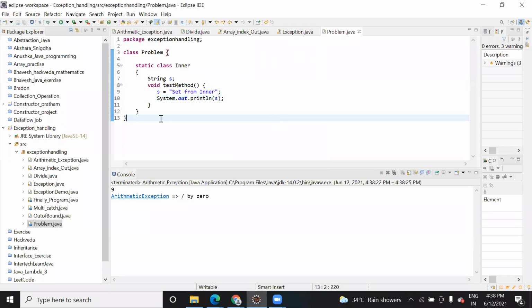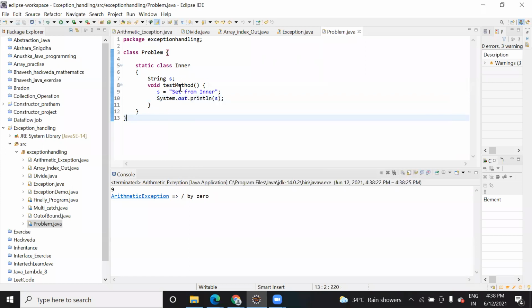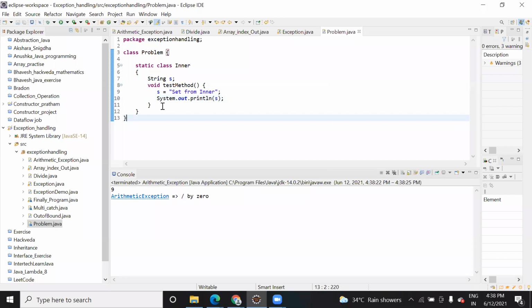Because we don't have a main, right? And main is responsible for the execution of a program. Here they have asked you the question. This question is correct, there's nothing wrong in this question, but they might have considered the main method in the program, and with that they were asking.